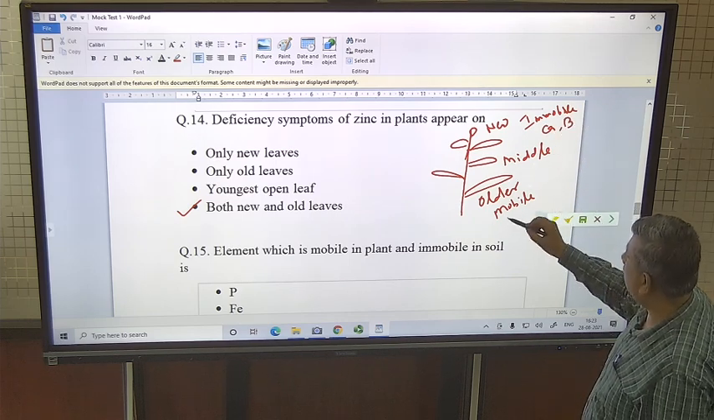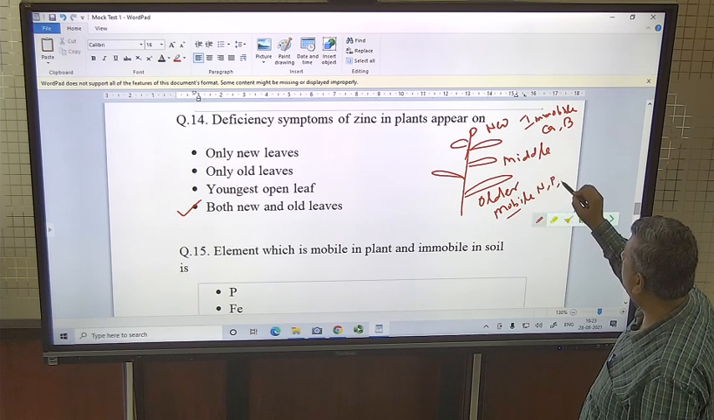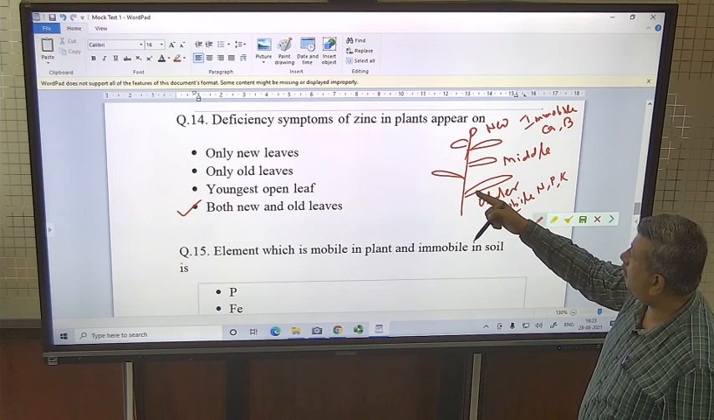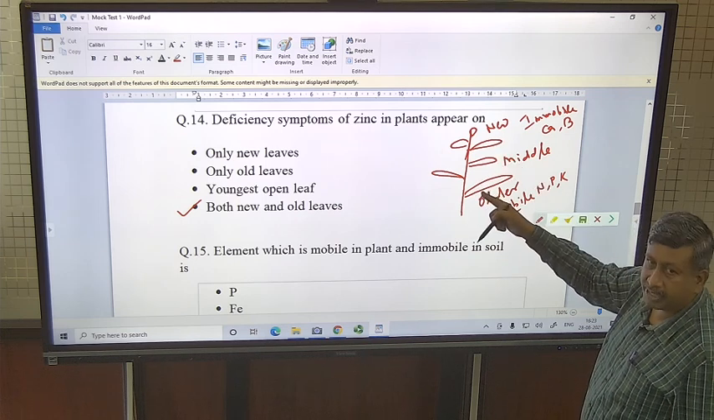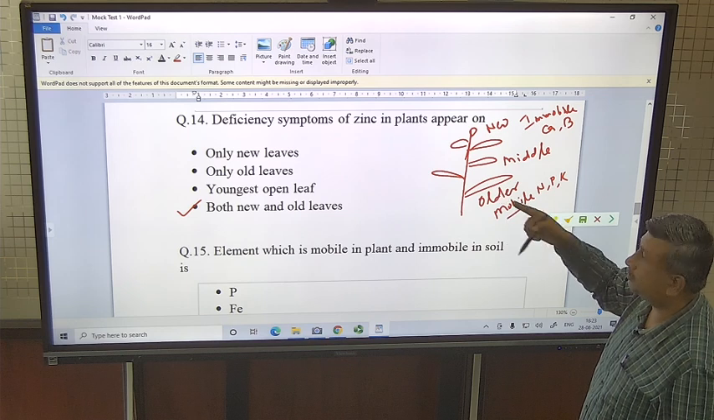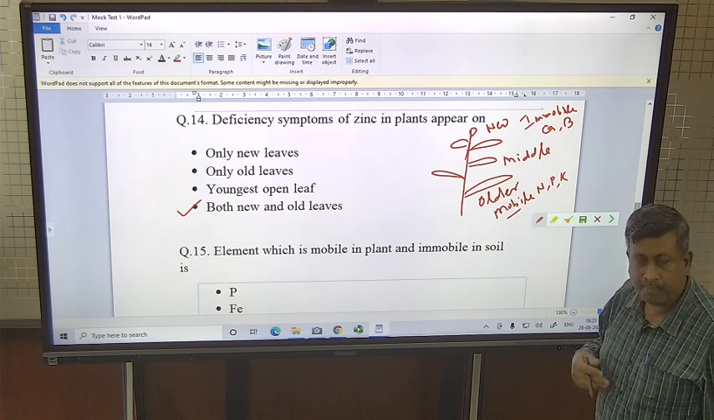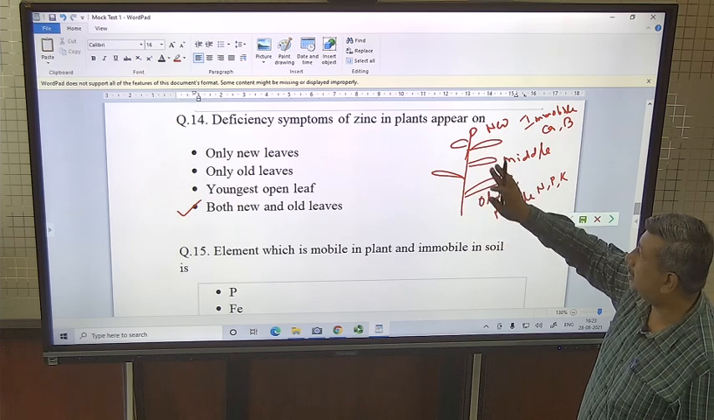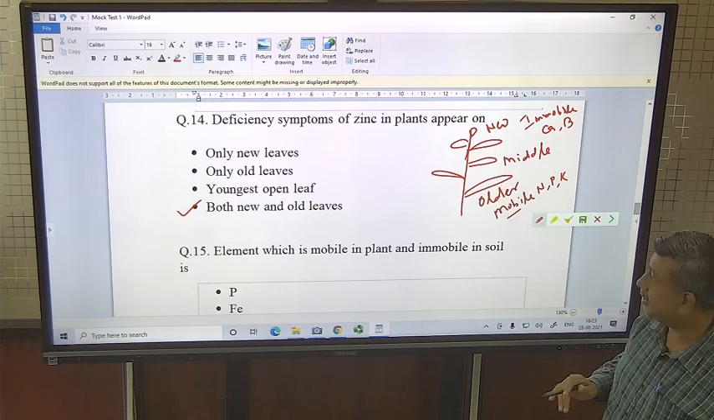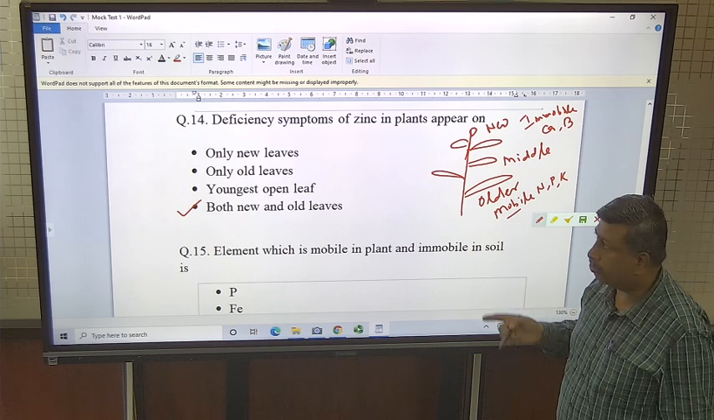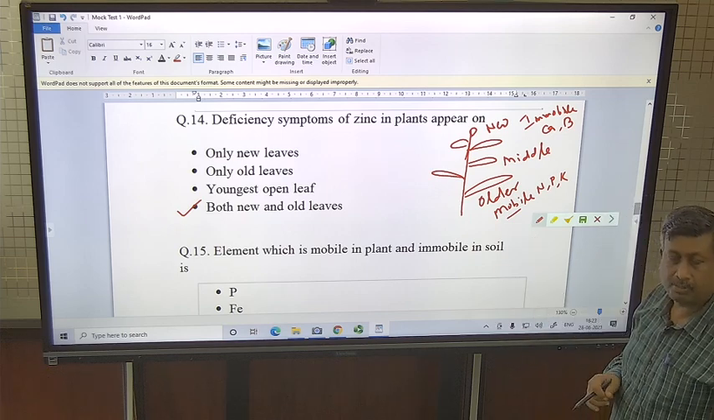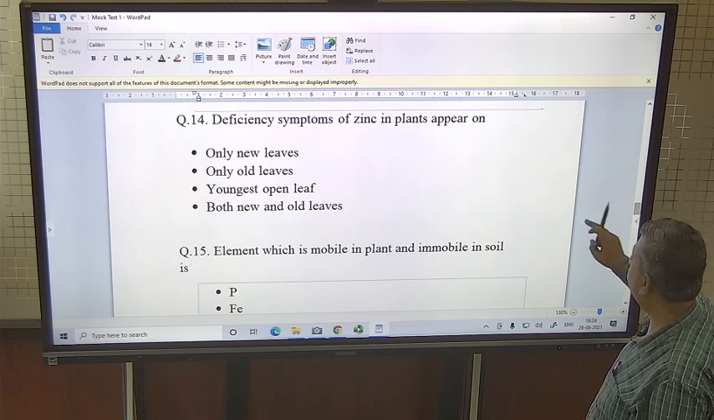Mobile like nitrogen, phosphorus, potassium. Because these, if mobile, then they translocated from older to new leaves, then this leaf become deficient and show deficiency symptoms. If nutrient is immobile and there is a deficiency, then nutrients do not move from this part to this part. And if moderately mobile, then deficiency occur both new and old leaves. So zinc is moderately mobile, that's why its deficiency occur on both new and old leaves.